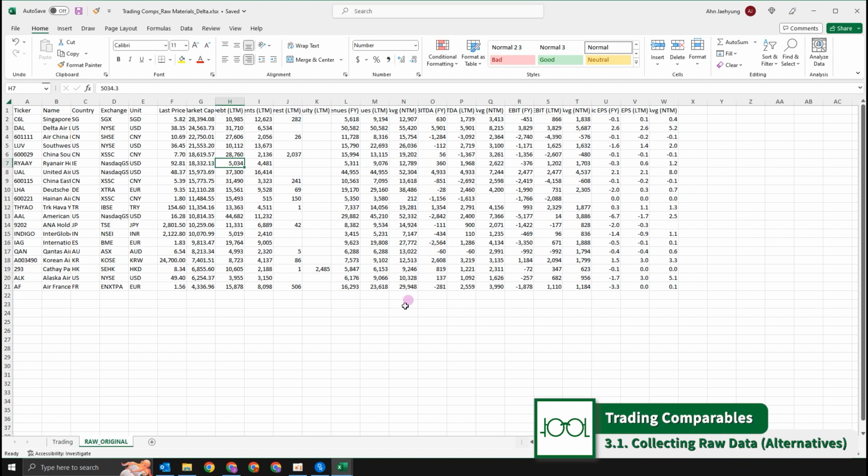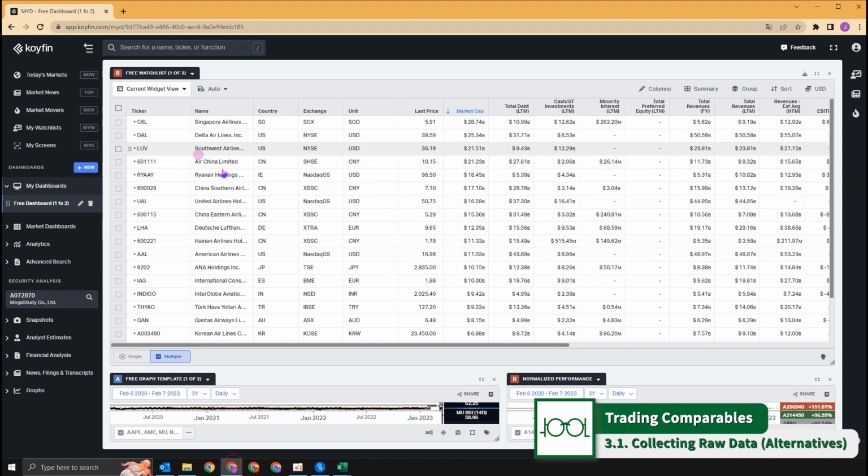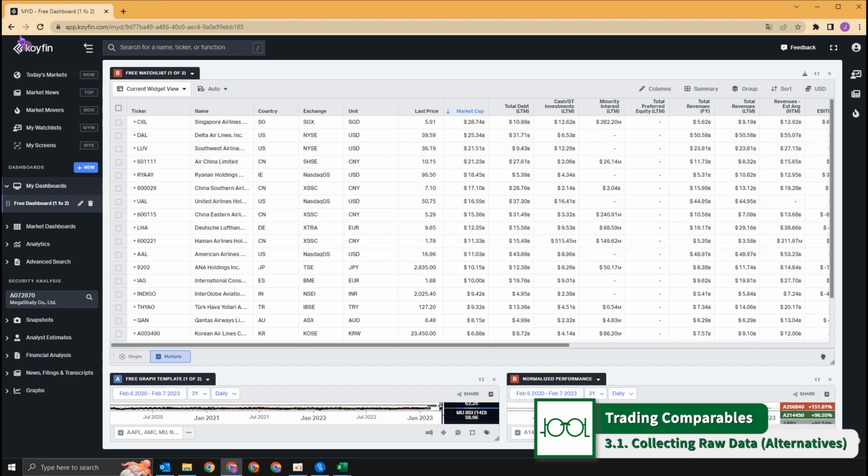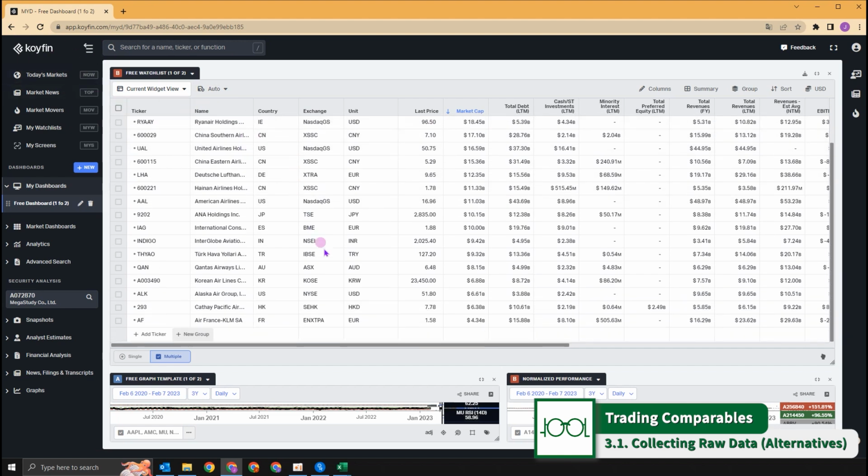In order to download this material, we have used a service provider named Koifin. We're not really recommending just this application itself, but other applications as well that provide similar services. We are using this service just for your reference.